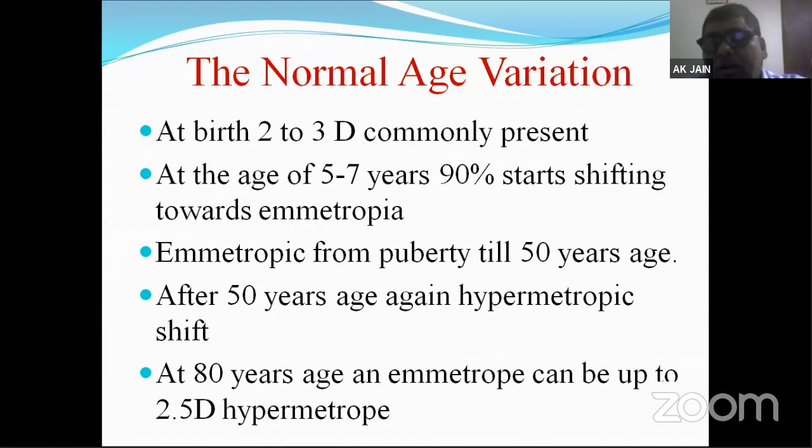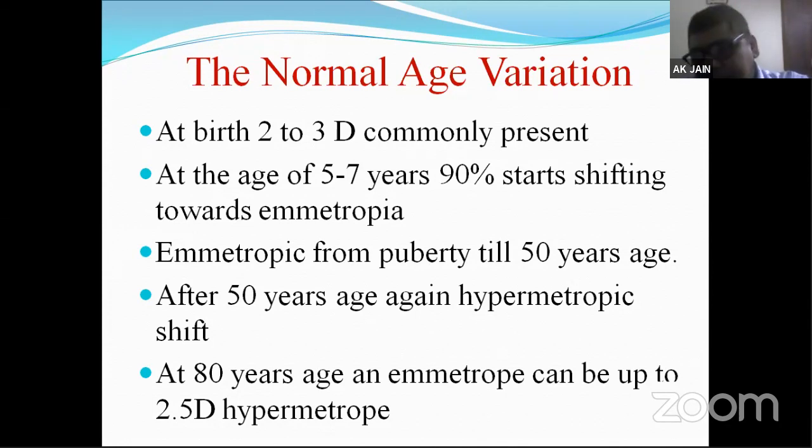Presbyopia is not a refractive error. Just remember, students, many a times, whenever the question of refractive error has been asked as a long question, they write hypermetropia, myopia, astigmatism, and presbyopia. But presbyopia is not a refractive error because it is not produced by an error in the refractive status of the eye. So the emmetropic state otherwise is maintained till the age of 50, 55 years.